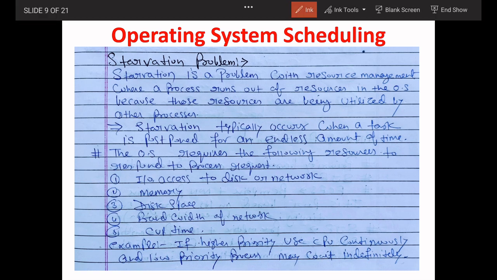And also we will discuss about what is the starvation. Starvation, what is the meaning of starvation? We already discussed. Okay, so starvation means if higher priority use CPU continuously and low priority process may wait indefinite. Okay, means it will be indefinite. That is the starvation. Real example of starvation. Okay. So starvation typically occurs when a task is postponed for an endless amount of time. That is the real meaning of starvation.